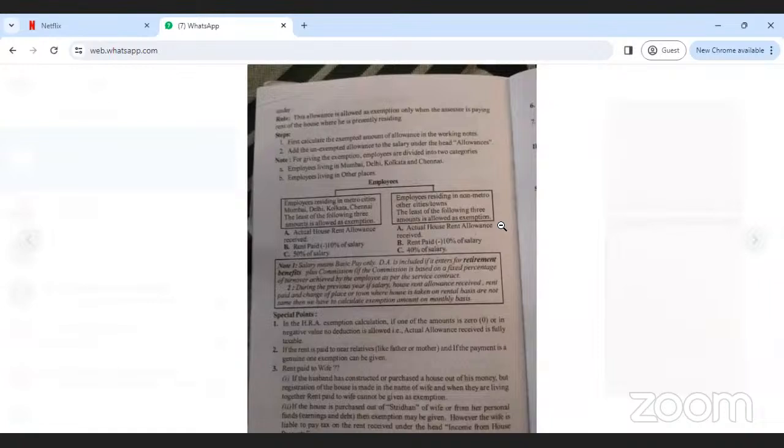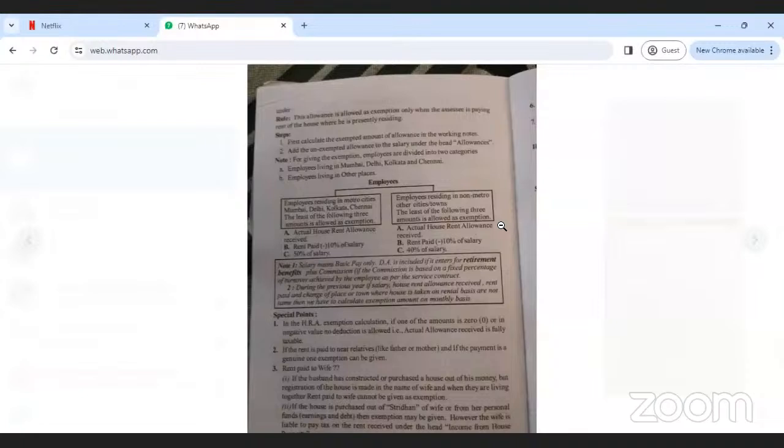House rent allowance. Here again, employees are of two types. If the employee is residing in metro cities, namely Mumbai, Delhi, Kolkata, Chennai, the least of the following three amounts is allowed for exemption. If the employee is in non-metro cities, namely other than Mumbai, Delhi, Kolkata, Chennai, then you calculate by some other rule. So what is the difference between metro and non-metro? Only the third point is different, the remaining are all the same.